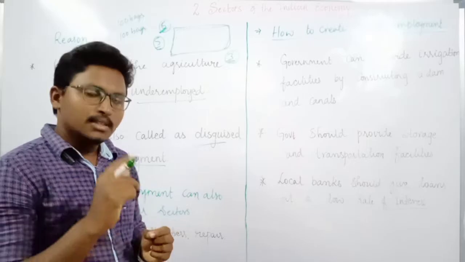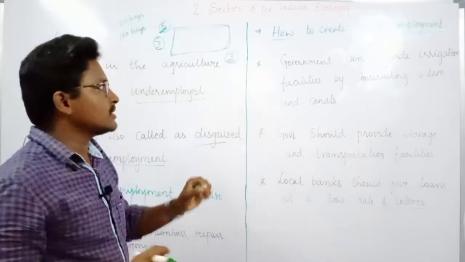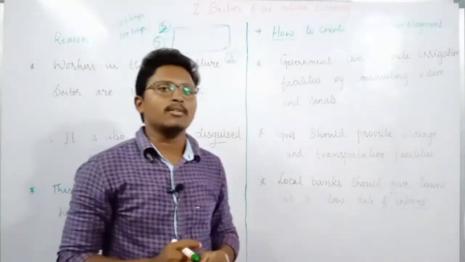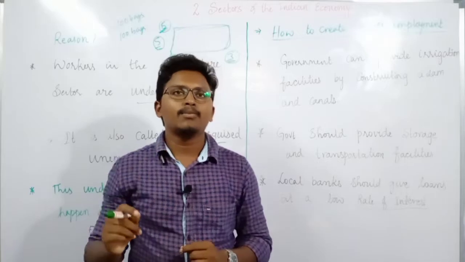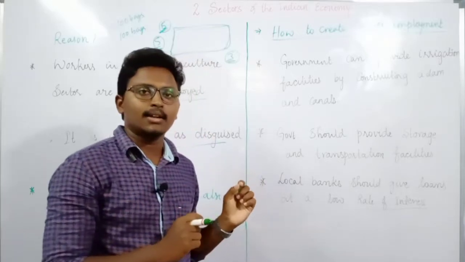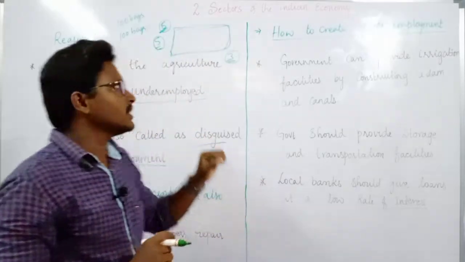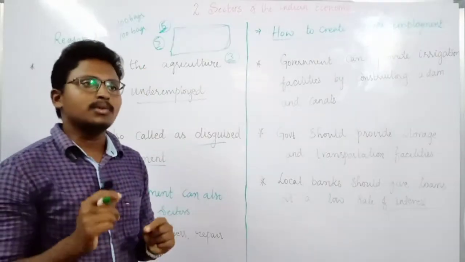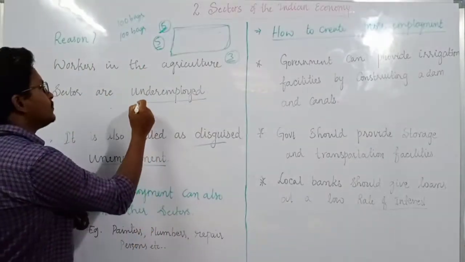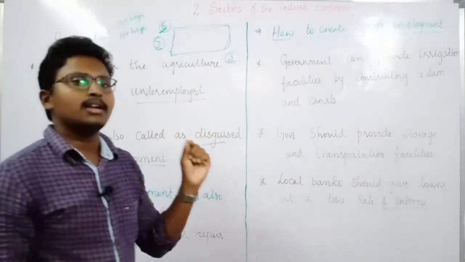That means the entire agriculture sector is facing this similar kind of problem, where the extra number of people who are engaged in this agriculture sector are not producing an extra amount of output. So that is why we say the people in the agriculture sector are underemployed.